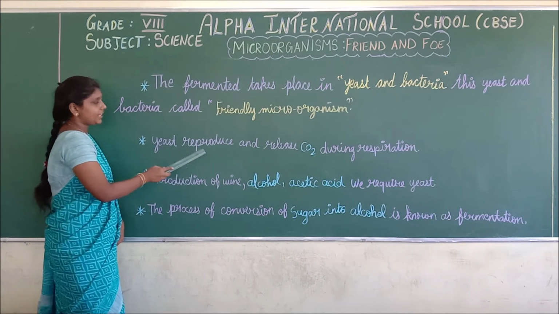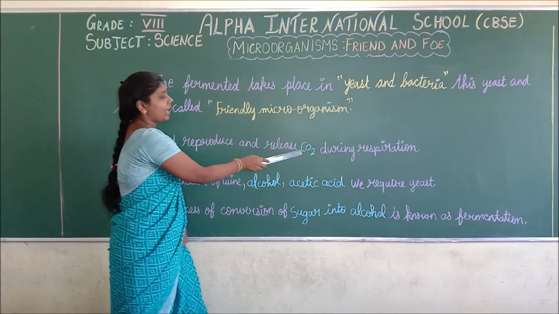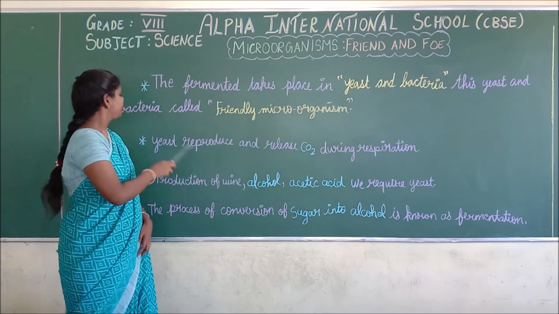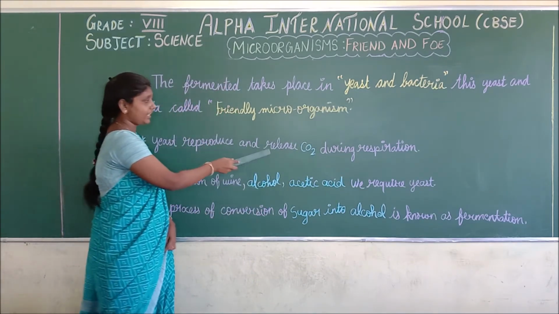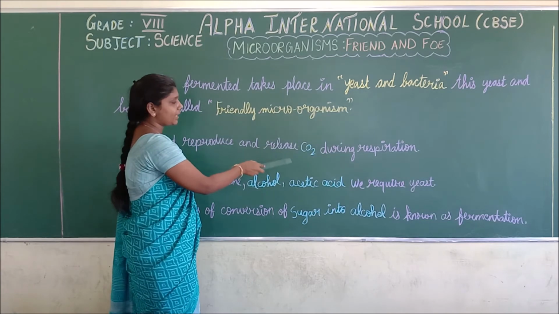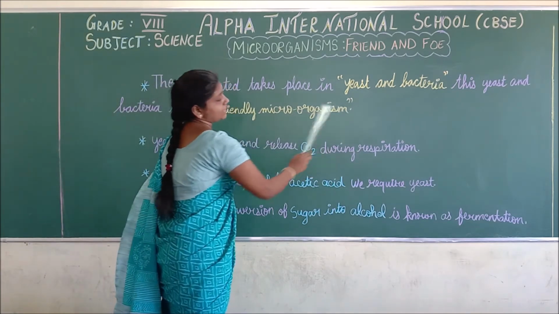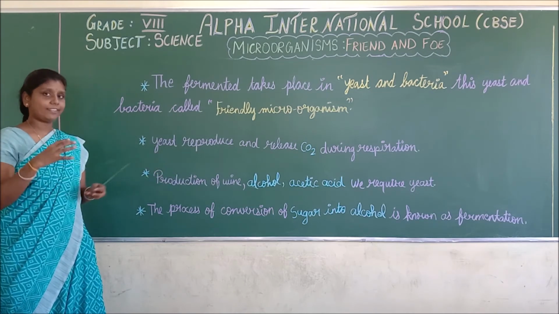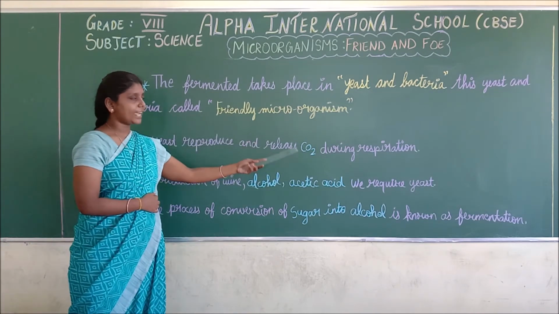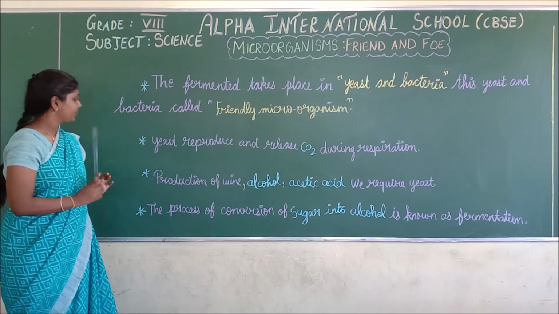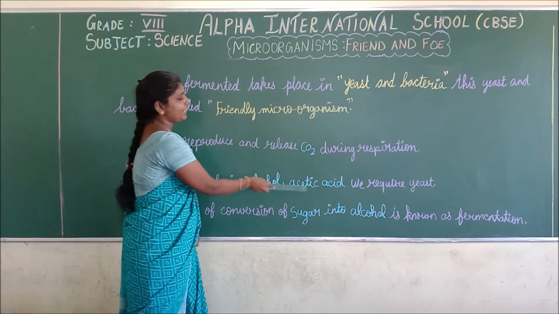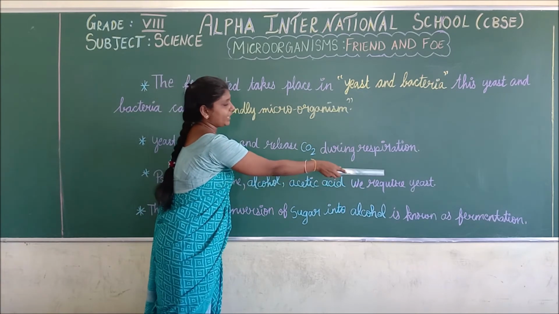Next, yeast reproduce and release carbon dioxide gas during respiration. Okay, yeast reproduce and release what gas? Carbon dioxide gas during respiration. Do you understand? Next, to prepare wine, alcohol and acetic acid, we require yeast.